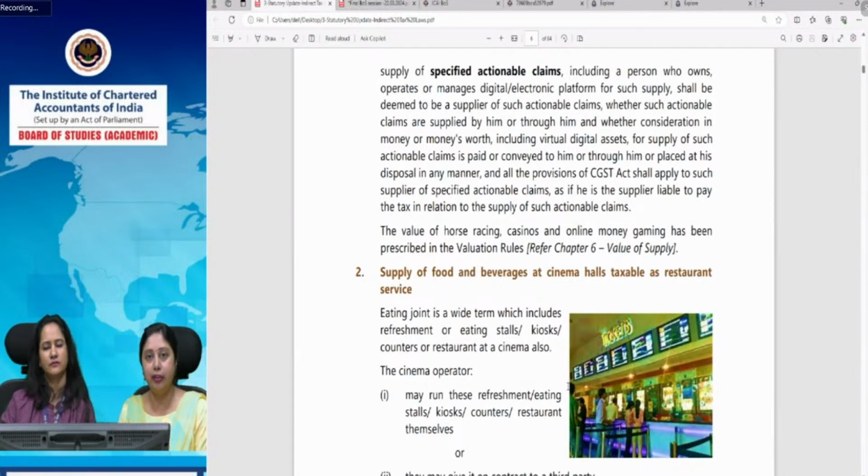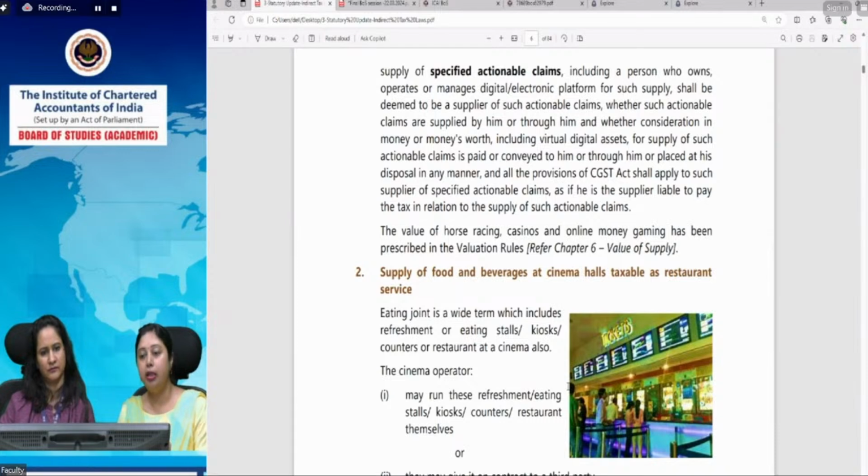And in fact, we will discuss the valuation afterwards, what valuation the government has prescribed. But regarding the rate also, the rate has been prescribed as 28%. And in order to bring in the clarity that yes, these 3 activities will also be subject to GST as actionable claim, they have modified the definition. And as Swati explained properly, specified actionable claims now contain horse racing, casinos, and online money gaming.